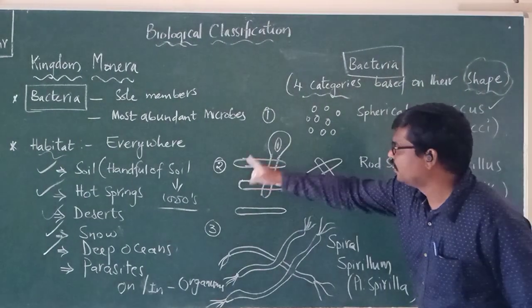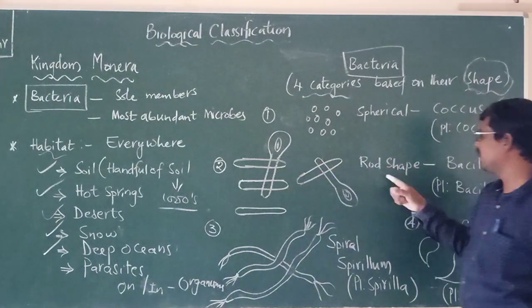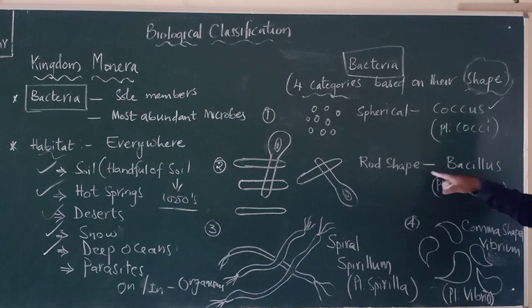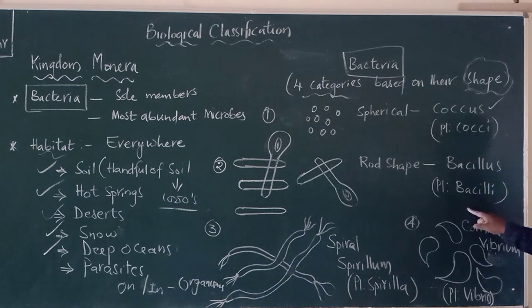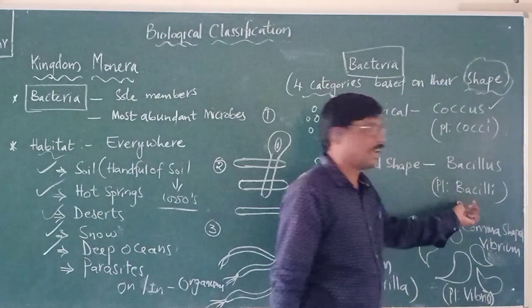And the second type, here we can see that they are appearing like rod shaped, and these are called bacillus. The plural word is bacilli. We can say that these are bacilli, plural word.